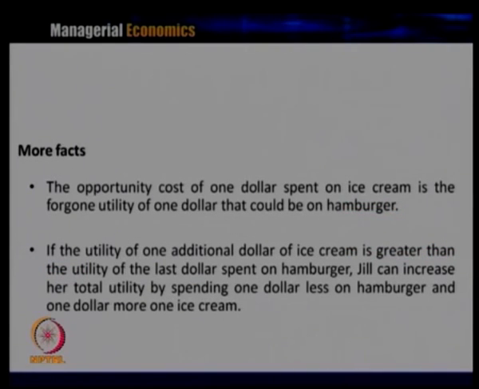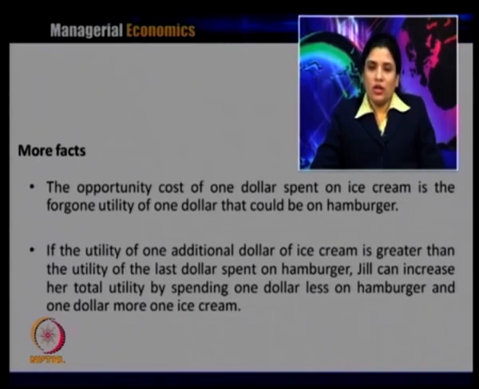The opportunity cost of $1 spent on ice cream is the forgone utility of $1 that could be spent on the hamburger. What is the opportunity cost here? If she is spending $1 on ice cream, then the opportunity cost of this $1 is the forgone utility of $1 that could be spent on hamburger.